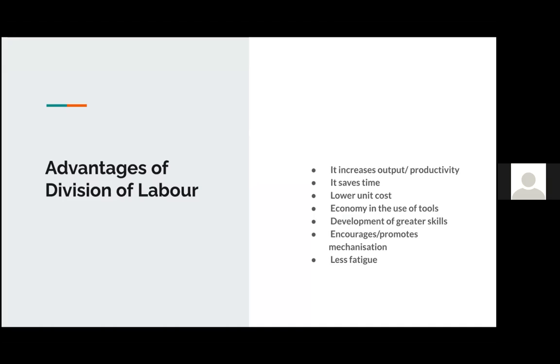It also saves time. It lowers the unit cost. It helps with the use of tools properly. People tend to develop greater skills, and it encourages or promotes mechanization. And finally, there's less fatigue for some of the workers when you don't have to worry about the entire train and you just look at a small aspect.